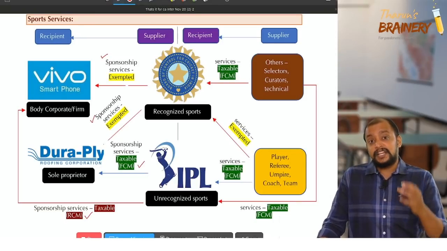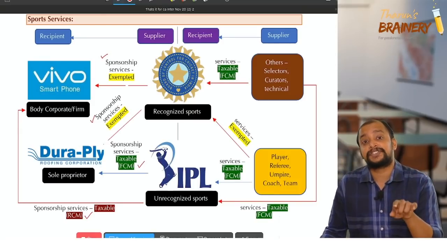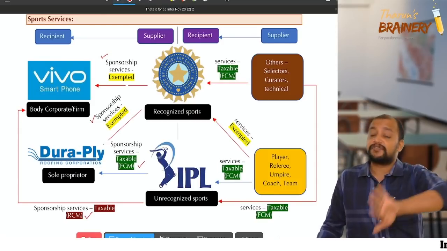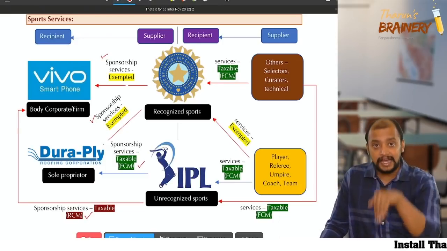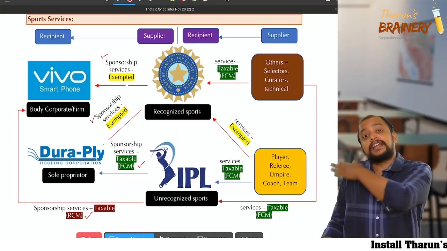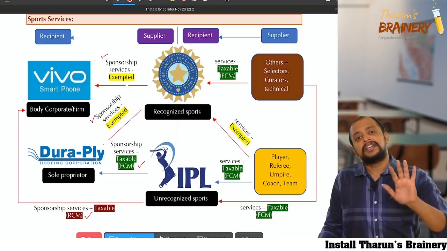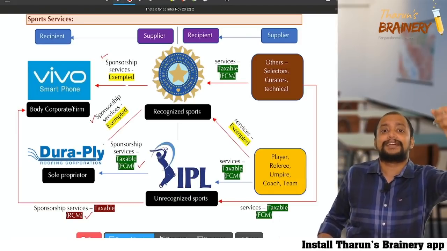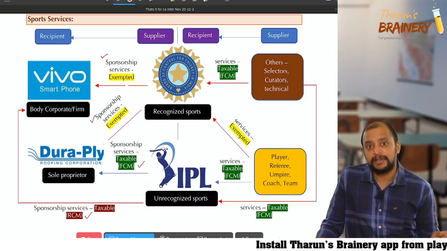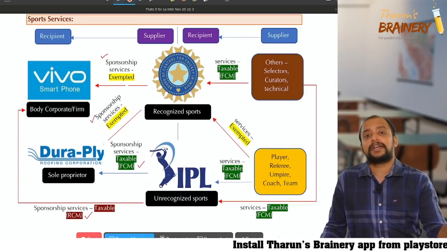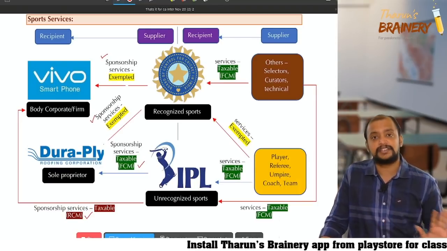And this particular service, taxability, RCM, FCM, is sponsorship only for sports? No, it is for anything, but I just gave sports because one exemption is there related to sports. Any sponsorship service other than by a recognized sports body need not be for sport. Anything will be taxable, wherein for the recipient we need to check whether it is a body corporate or firm. If the recipient is a body corporate or firm, they will pay. Otherwise the supplier has to pay. That is, the one who takes money should pay. So this is about that.